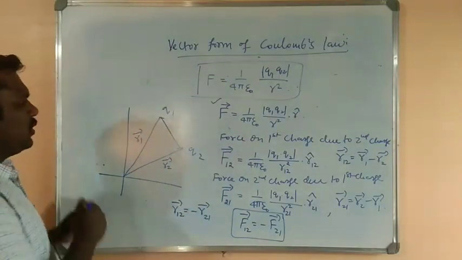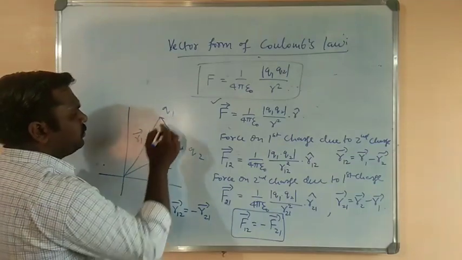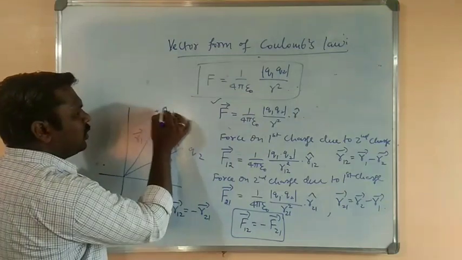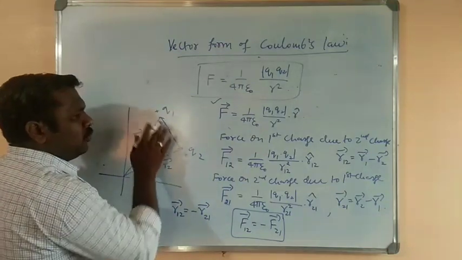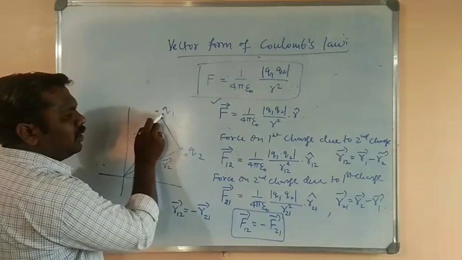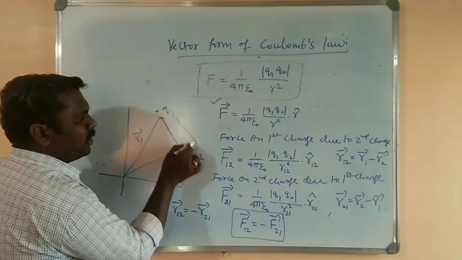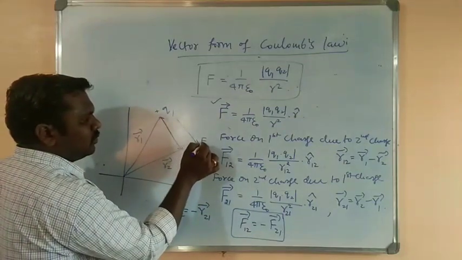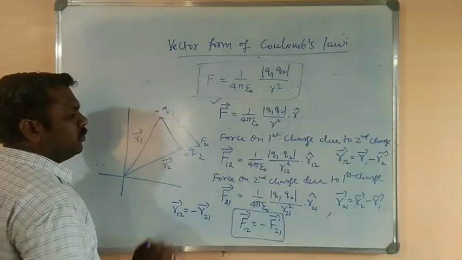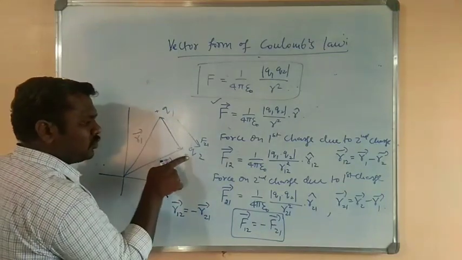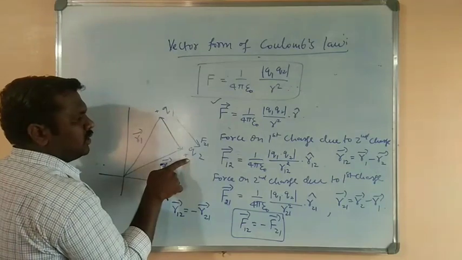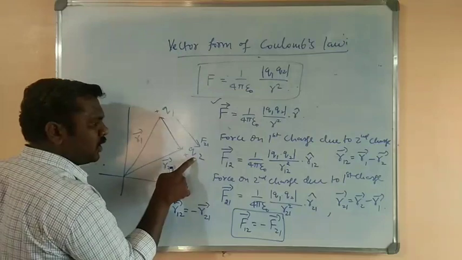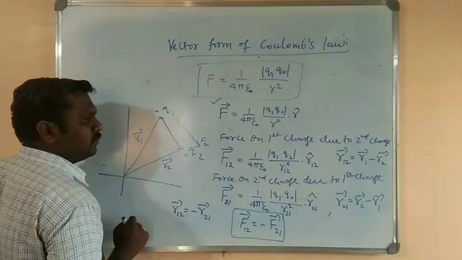So how do we understand this? Yes, let us consider Q1 is exerting force on Q2 and both are positive charges. Q1 exerts force on Q2, so it is applying a repulsive force because they must repel. So this is the direction of F21, because the first charge is exerting force on the second charge, isn't it? So this is the direction of F21.